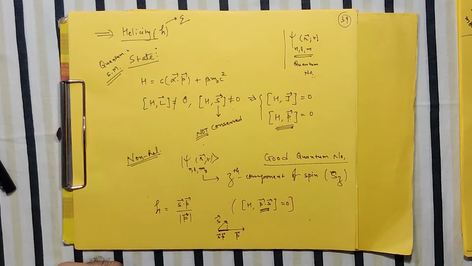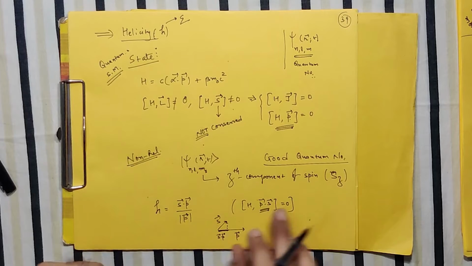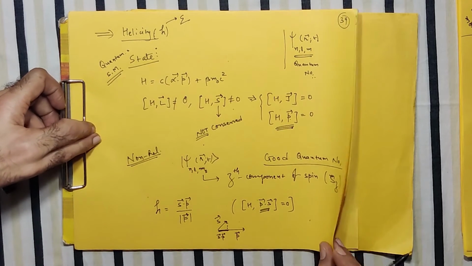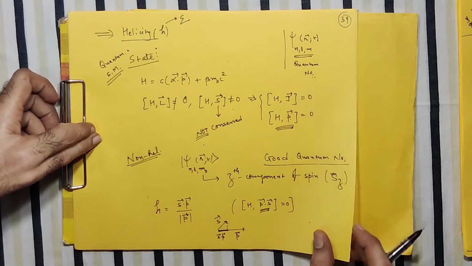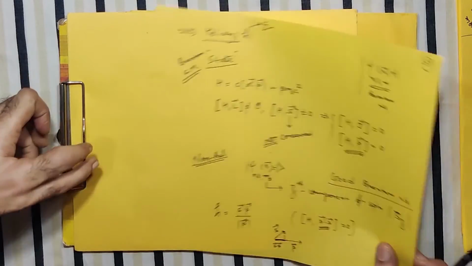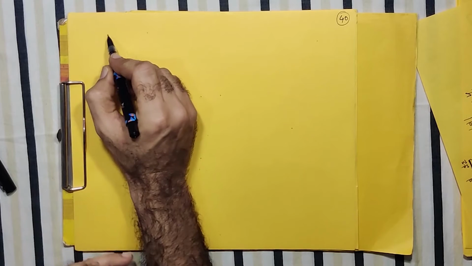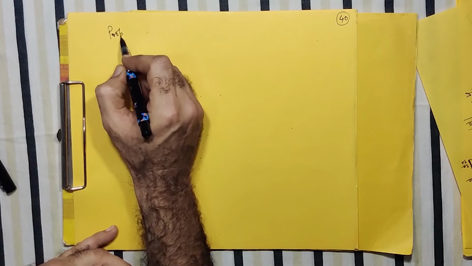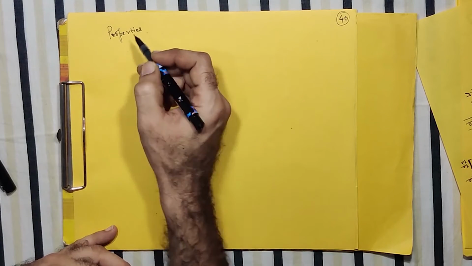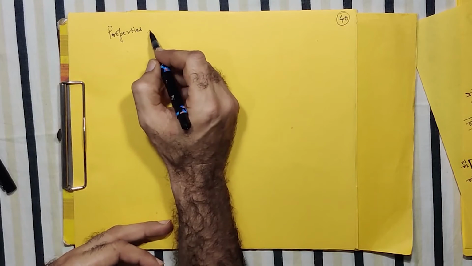So what is this h all about? Let us spare one or two minutes to understand the properties of this h. So I now write one or two properties of importance of h.